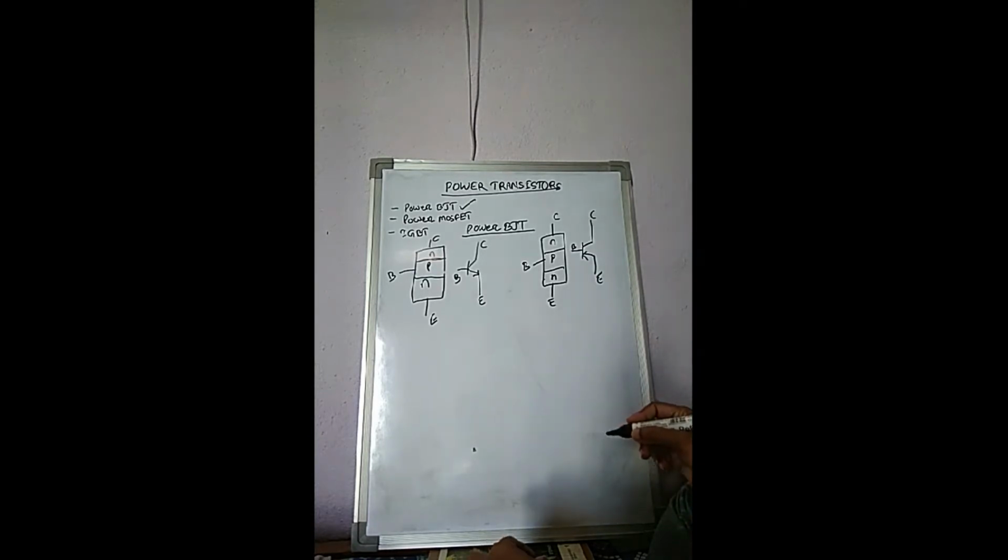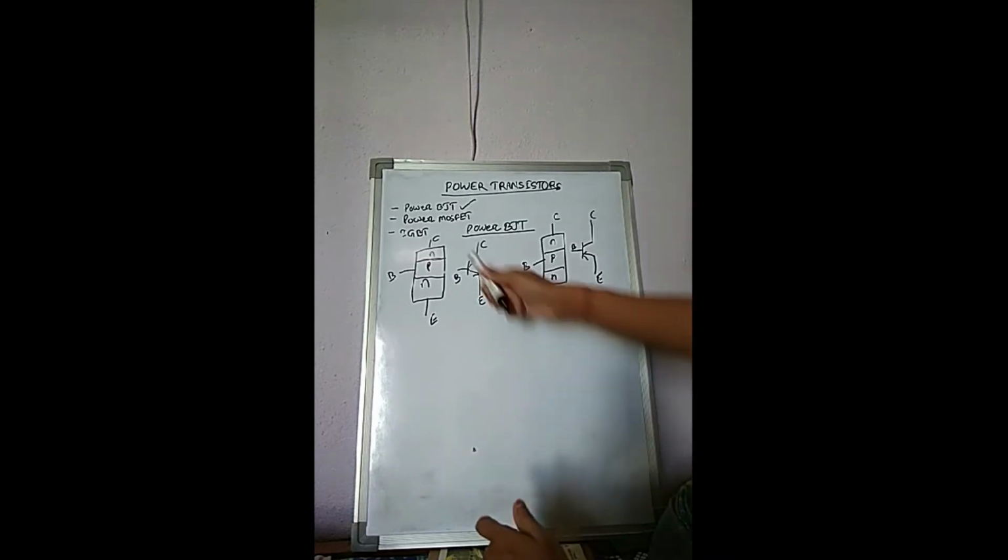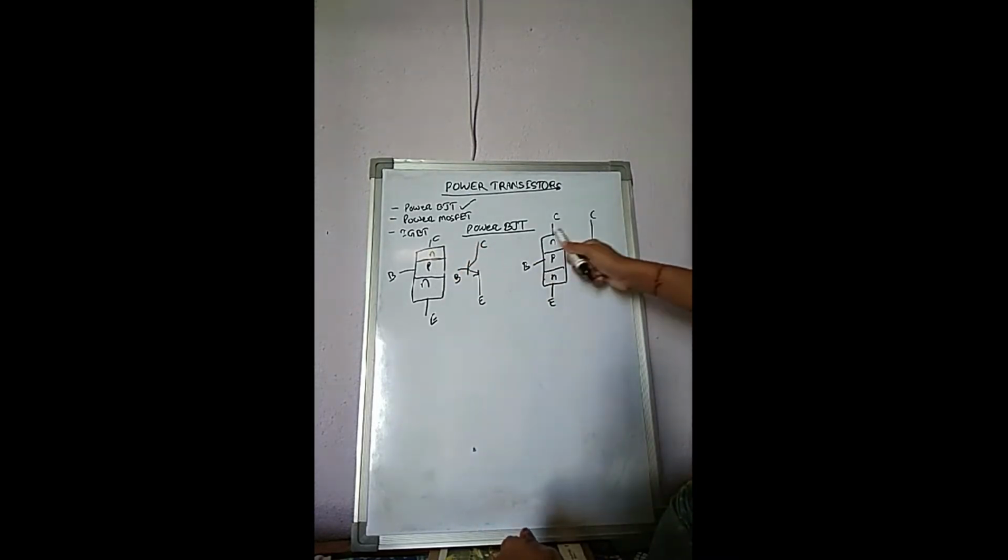Okay, so the bipolar junction transistor is a three-layer two-junction PNP or NPN semiconductor device. See here, three-layer NPN, and here PNP.